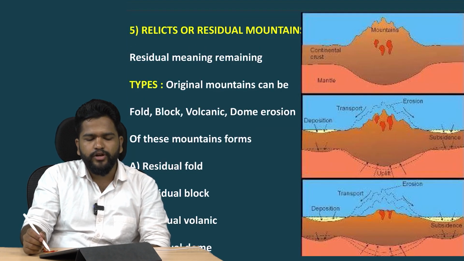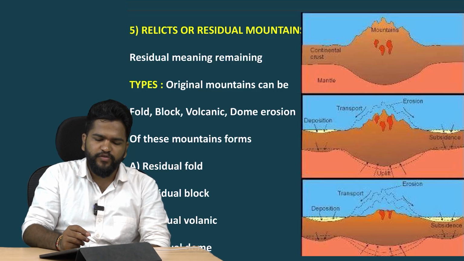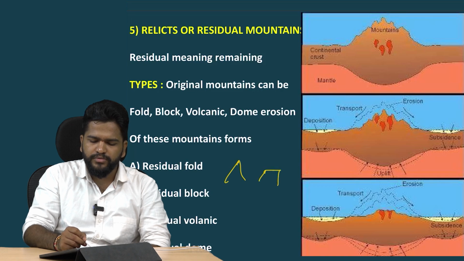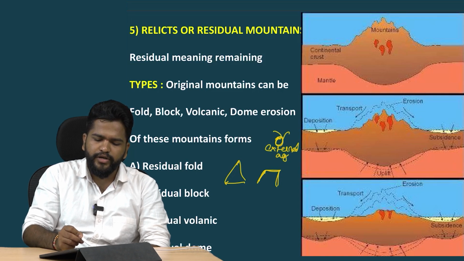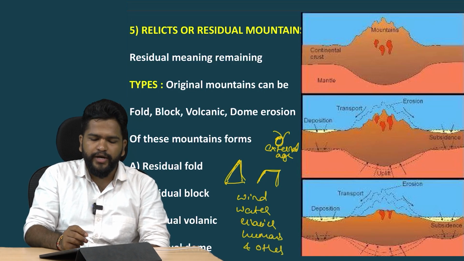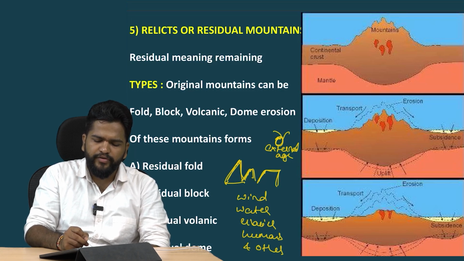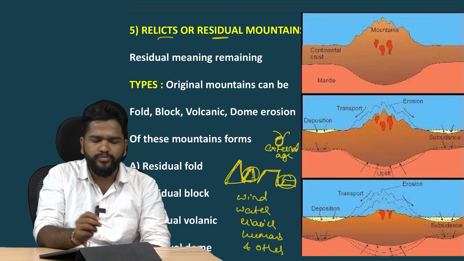Relic mountains. Relics are also called residual mountains. What happens here is that landforms form, for example mountains, plateaus and other landforms, but these are also subject to external agents like wind, water, glaciers, humans and others. Due to this they get eroded and form little mountains or little plateaus. Hence this eroded mountain or eroded plateau is known as a residual or relict mountain.